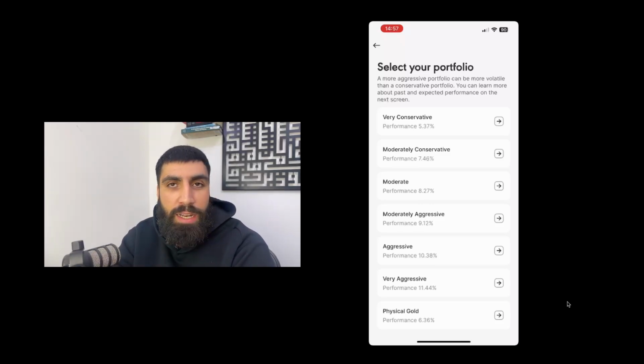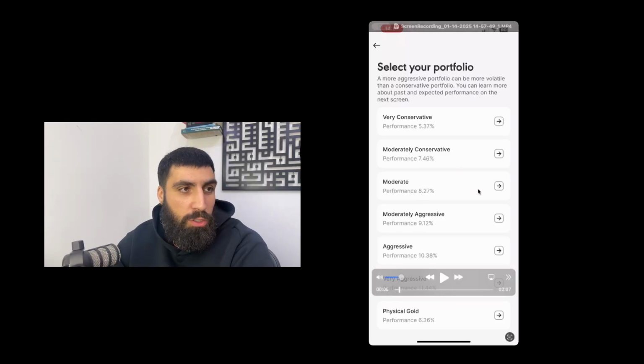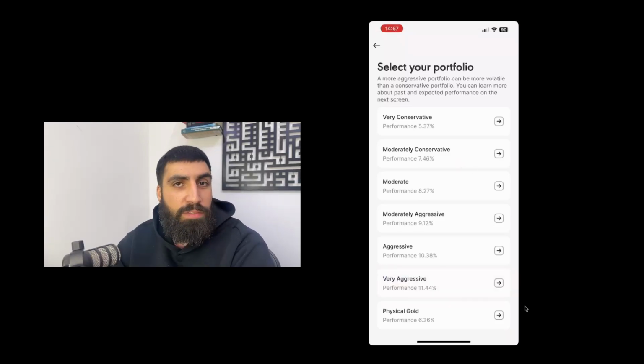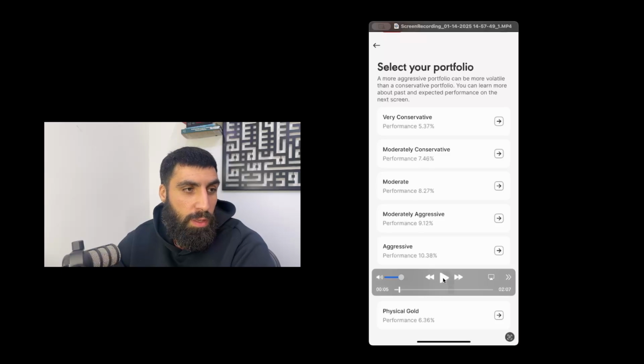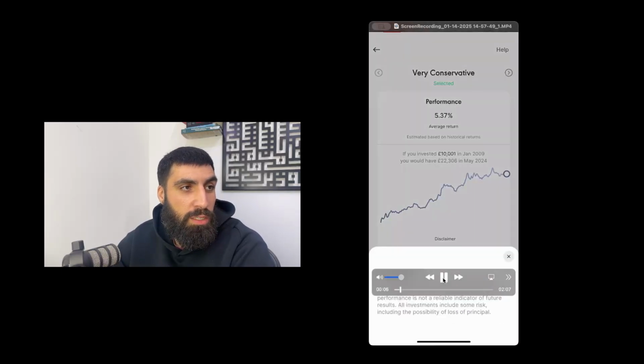But let's break it down to see how it works. A lot of people get this stage quite wrong. They get the level of aggressiveness they want wrong, and they might go too conservative or too risky. But let's first see how it works. So you choose a level of aggression. Now we're just choosing very conservative just to see what's in it and what it's like.